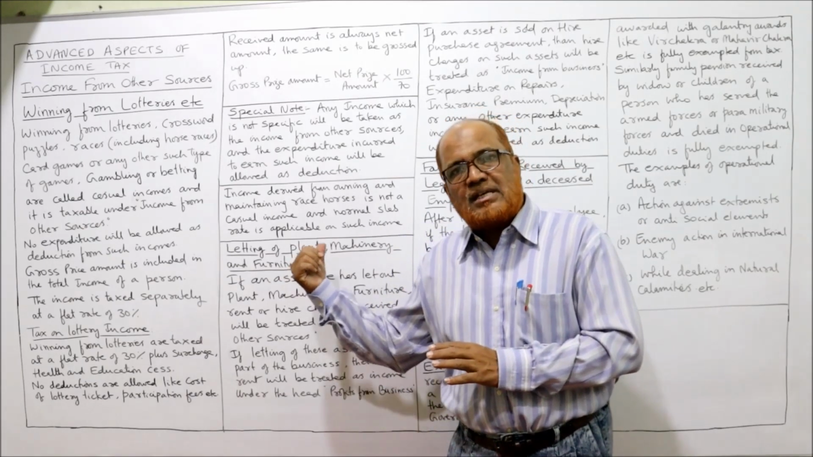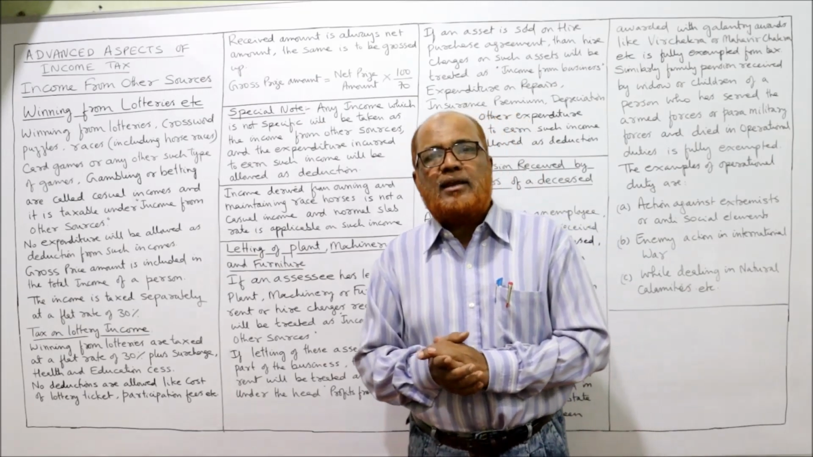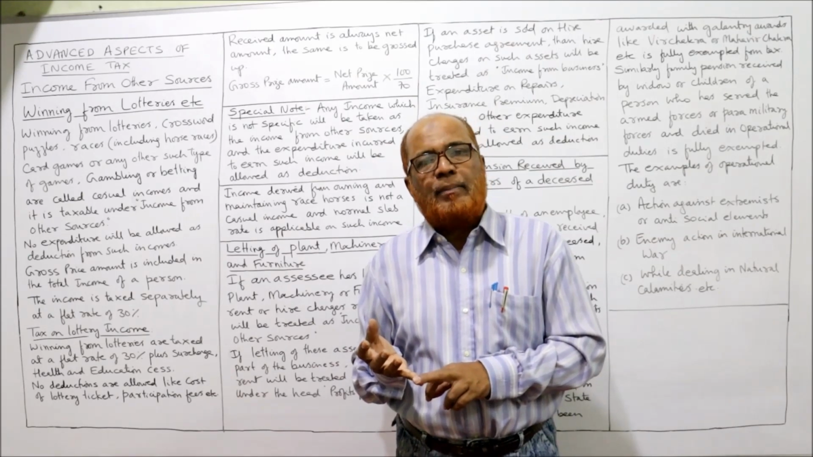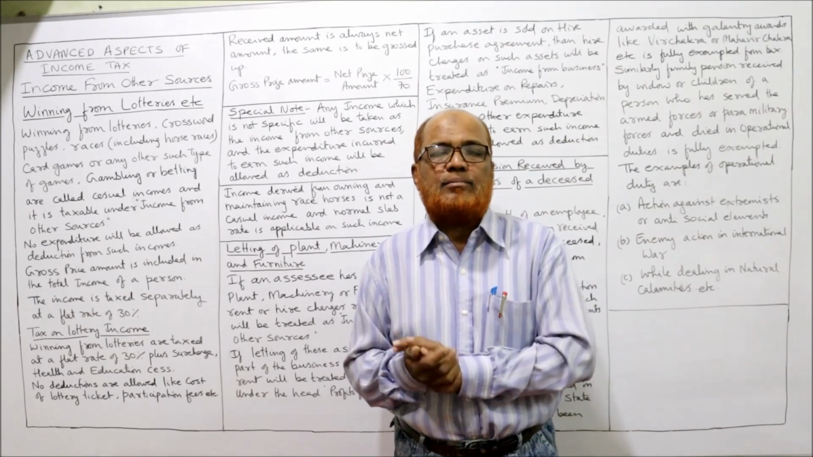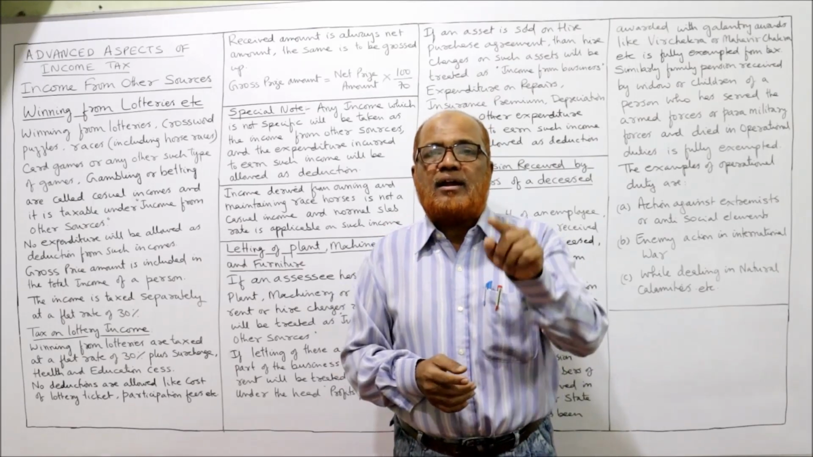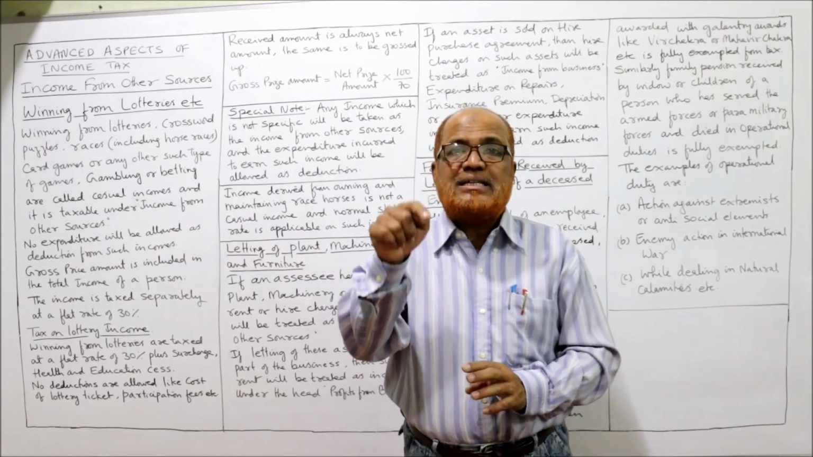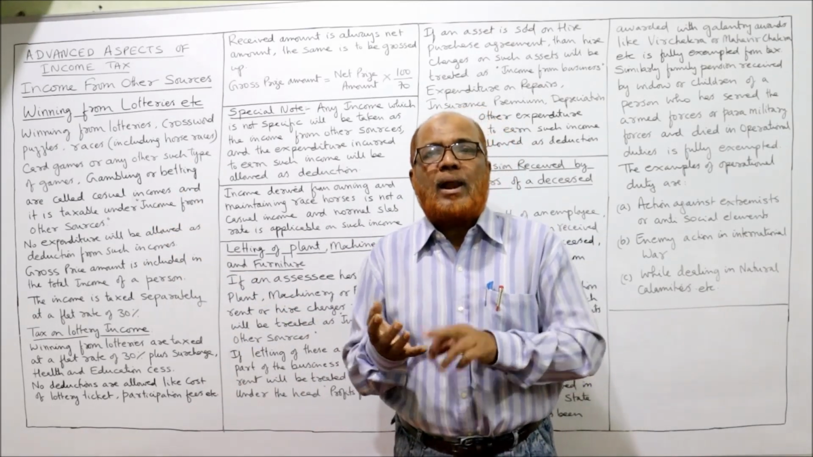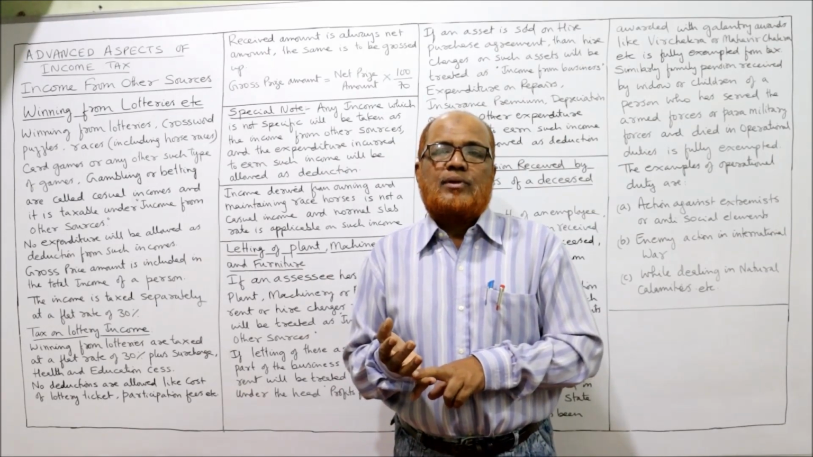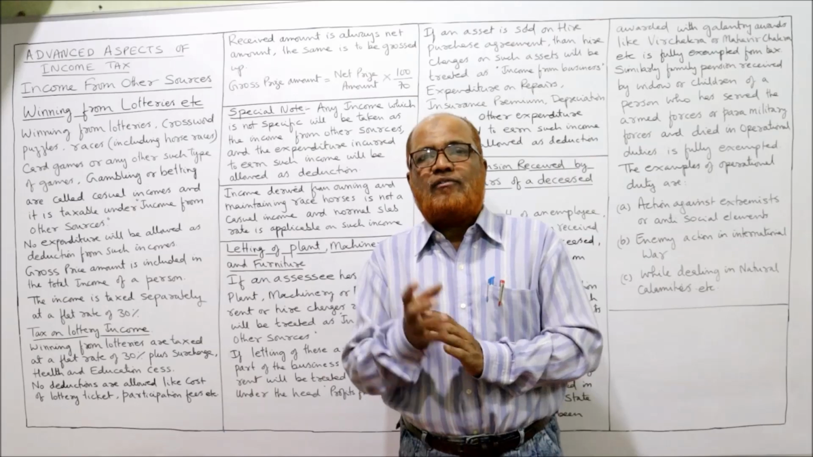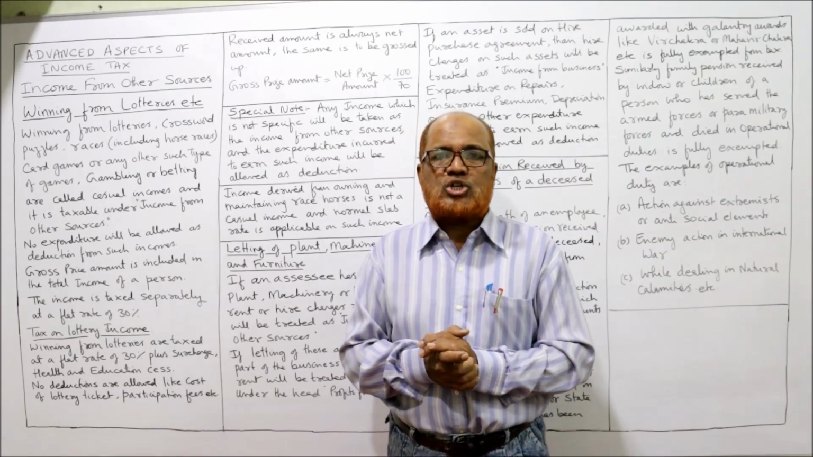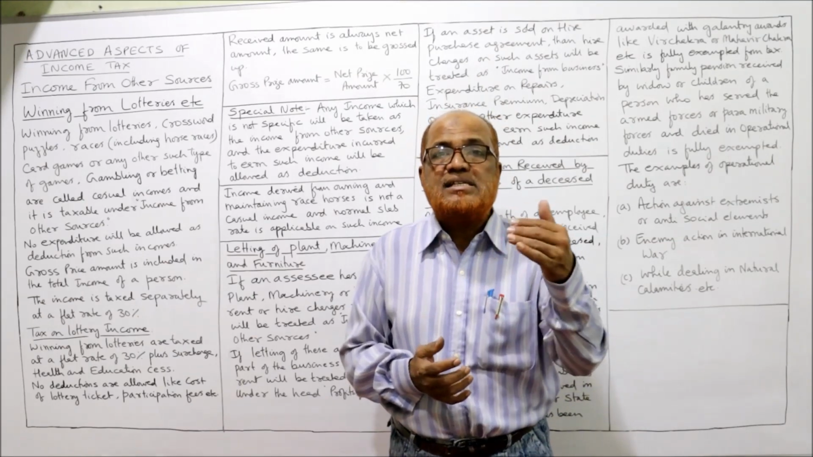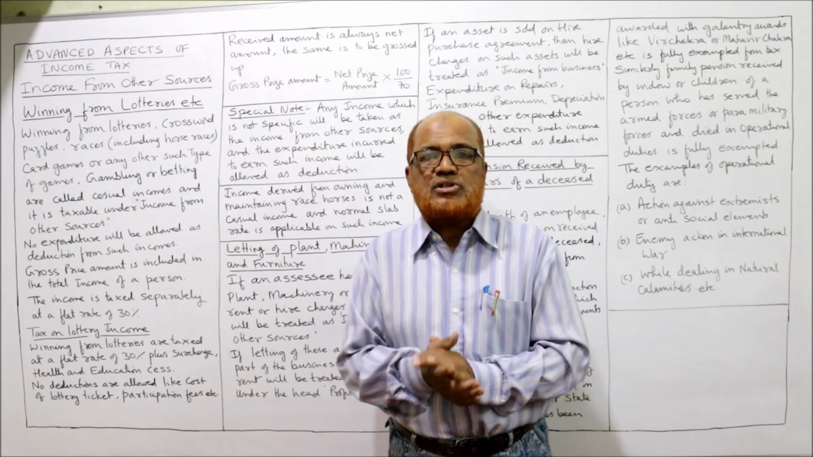Before explaining the topics in this video I'm going to explain three topics. The first is winnings from lottery, crossword puzzle, gambling, betting. These are called casual incomes. Separate provisions are given under the Income Tax Act regarding the taxability of casual incomes. Secondly, letting out of plant, machinery, furniture, and the provisions regarding its taxability. Thirdly, family pension received by legal heirs of a deceased employee. I am going to explain the provisions.